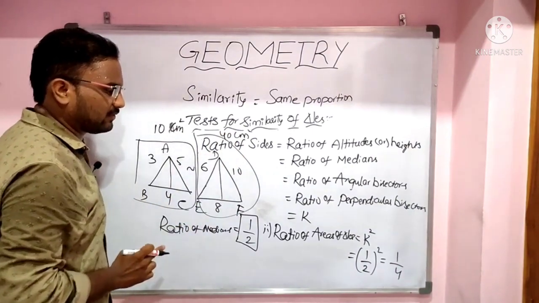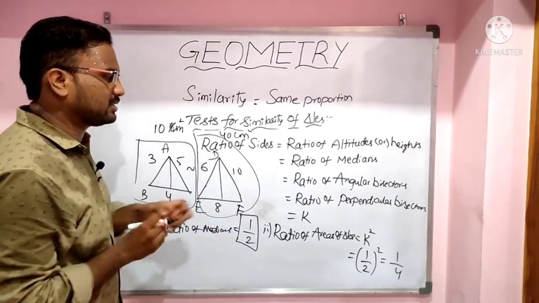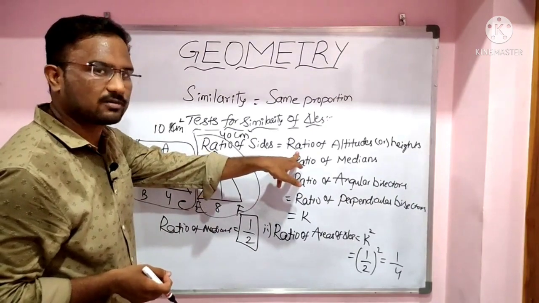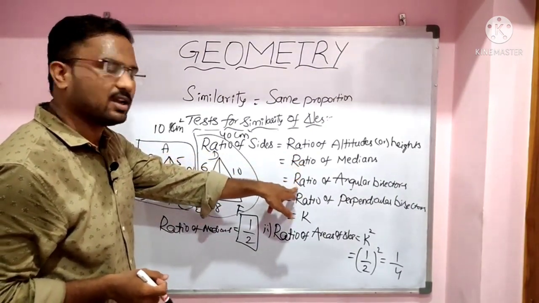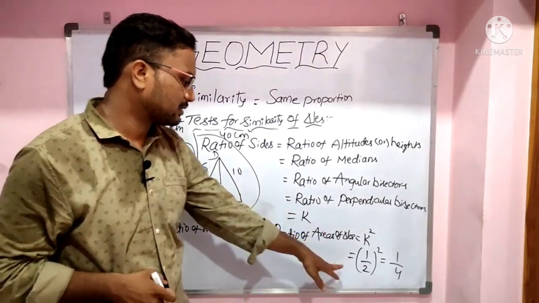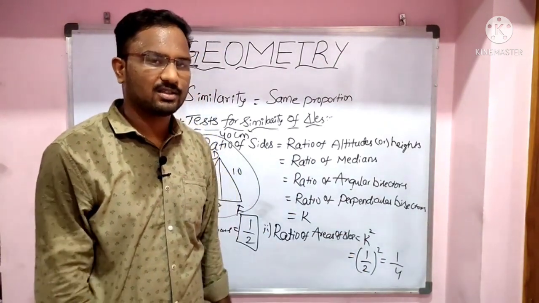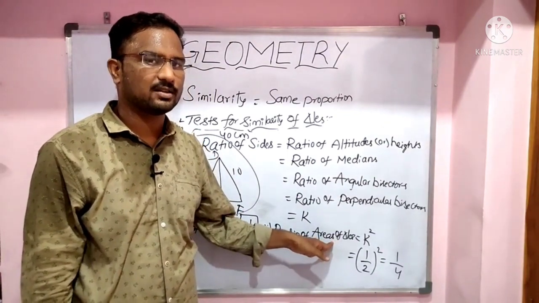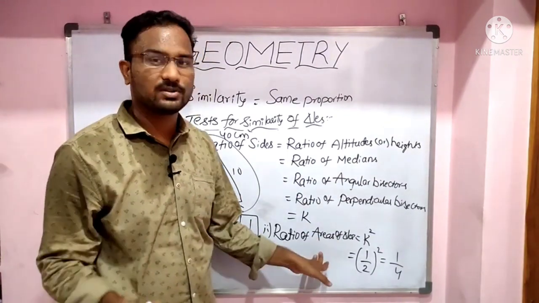So the ratio of areas equals the ratio of sides whole square, or ratio of altitudes whole square, or ratio of medians whole square, or ratio of angular bisectors whole square, or ratio of perpendicular bisectors whole square, that equals k square, 1 by 2 whole square. In this way we will find the ratio of areas of triangles for two similar triangles.